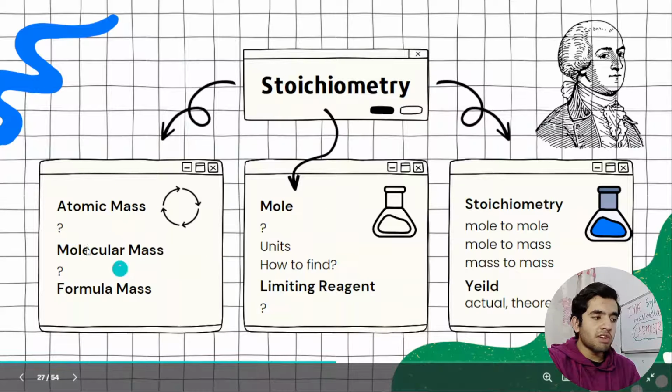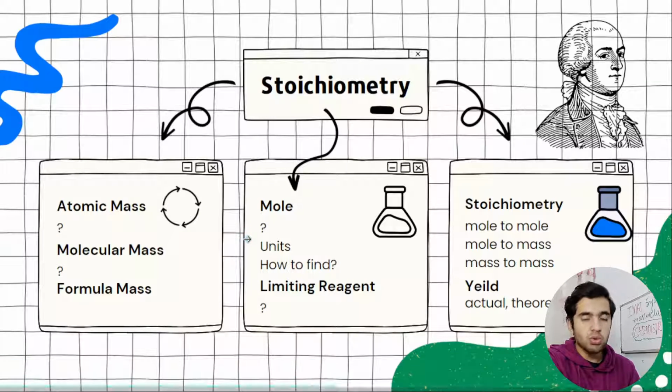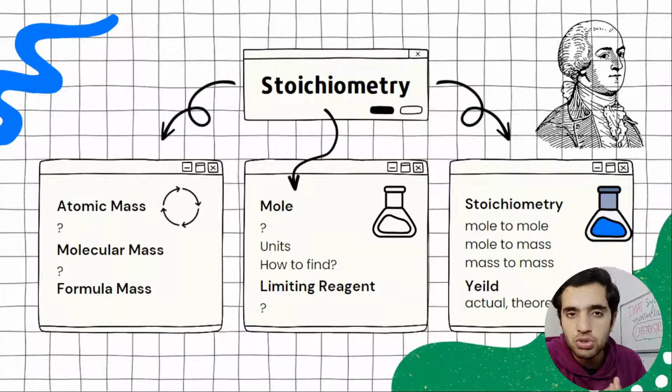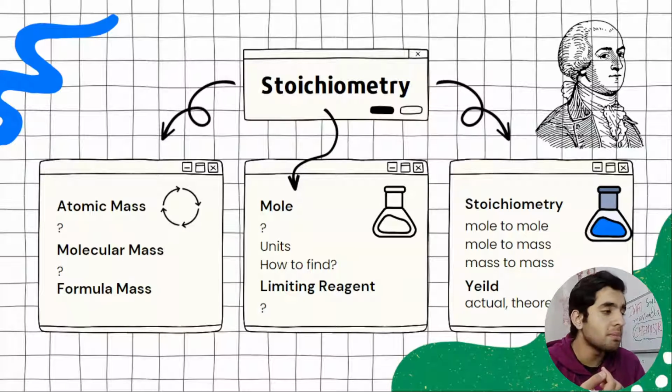So then you can find molecular mass. How to find molecular mass? If they give you a molecule like C6H12O6, can you find its molecular mass? If yes, then you are a legend. If you cannot solve it, then you are broke.